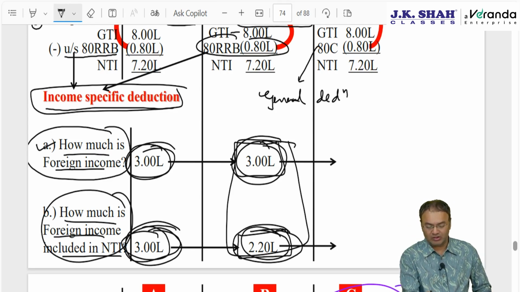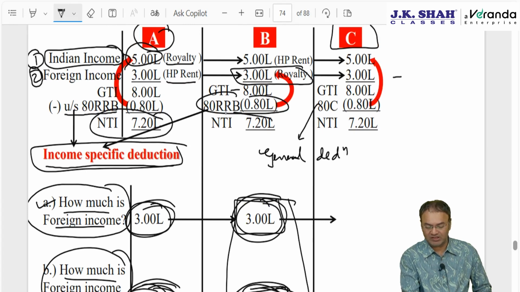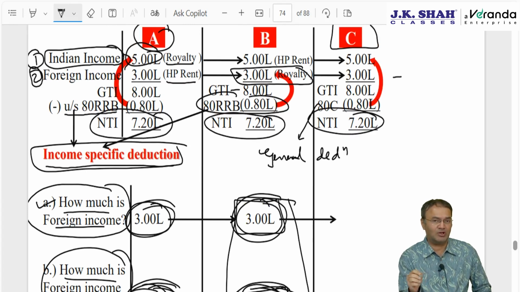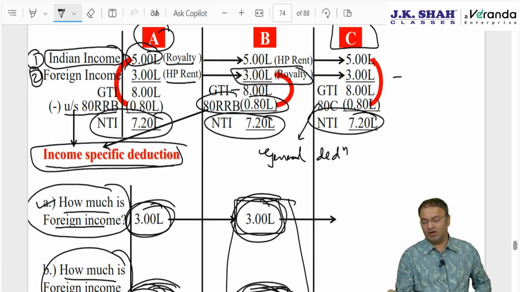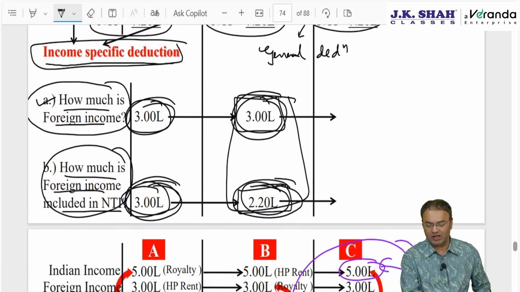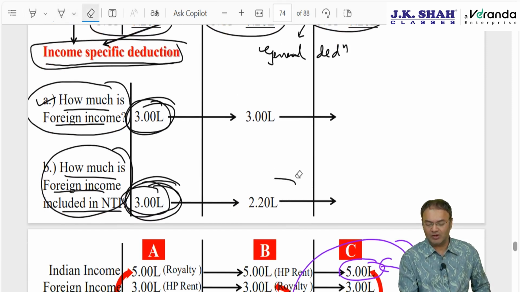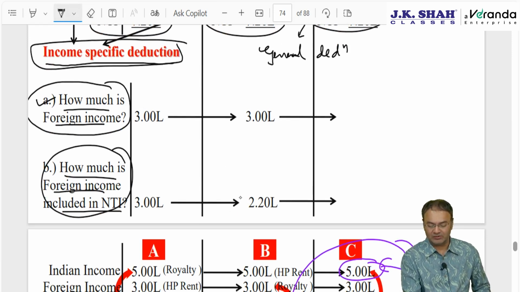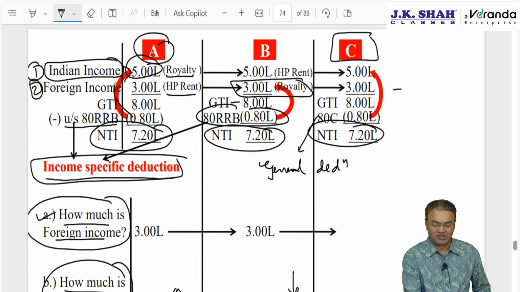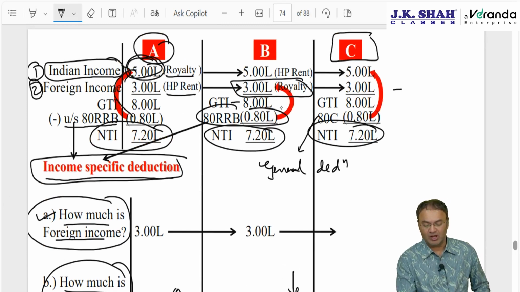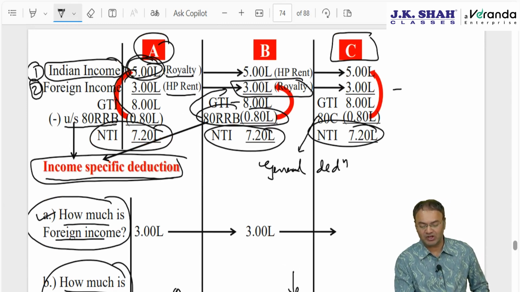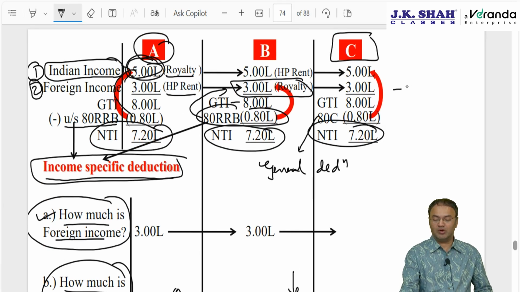Understand, in all the 3 examples net income is the same, 720, 720, 720. Therefore tax liability will be the same, and therefore the average rate of tax will also be the same. Everything will be the same. But in this situation, I will get relief only to the tune of 2,20,000 as compared to 3 lakhs. So this is less beneficial, this is more beneficial. It is more beneficial if I adjust the chapter 6A deduction against Indian income, less beneficial if I adjust it against foreign income. So what should I do in example C?